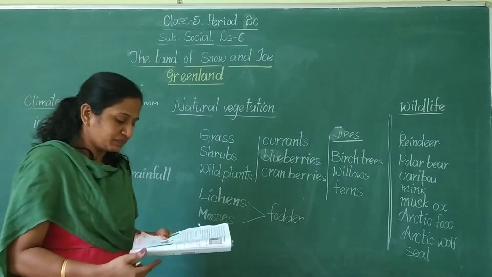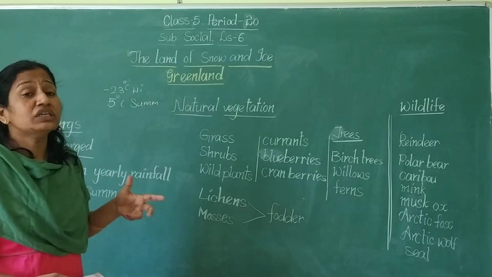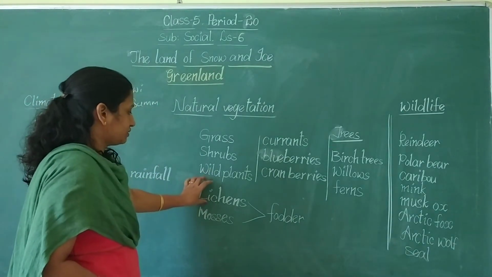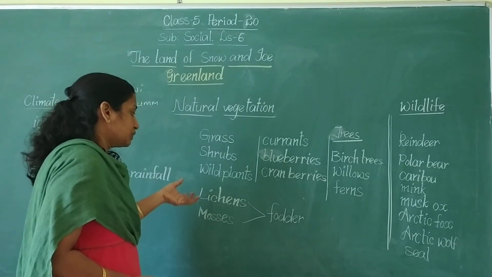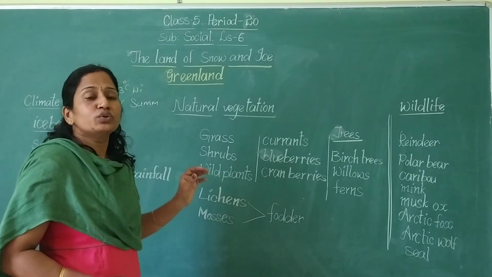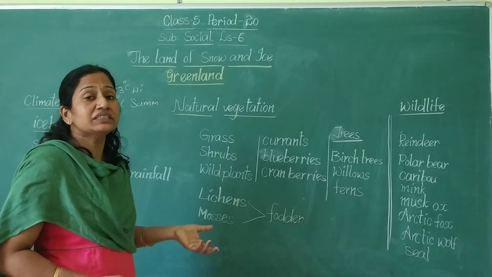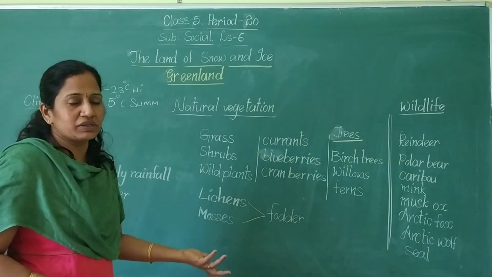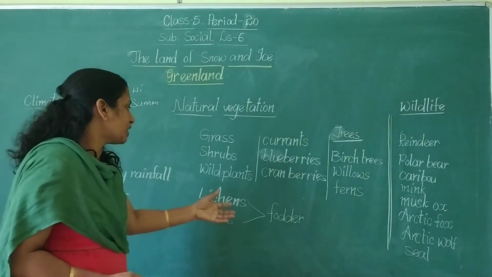Apart from this, on the rocks we can see lichens and mosses. These lichens and mosses are fodder to the animals. Fodder means it's grass. It's food to the animals. It's food or grass to the animals.